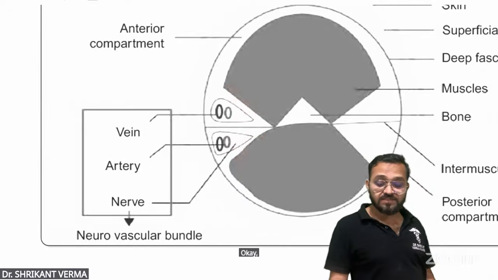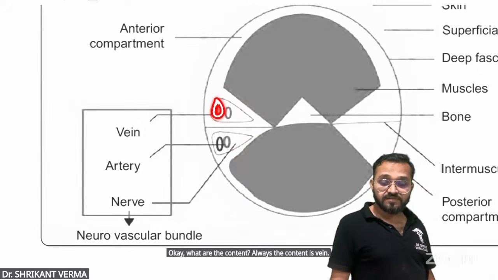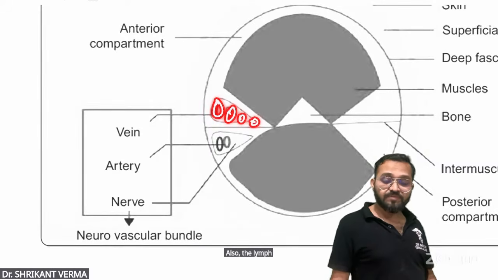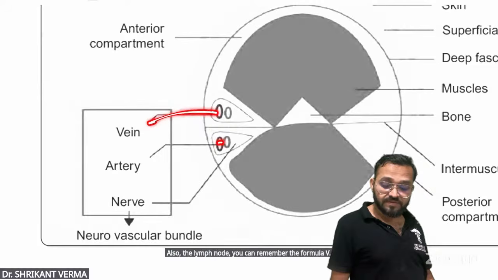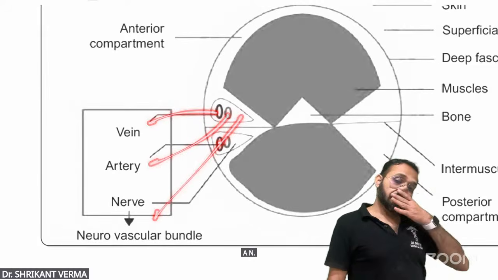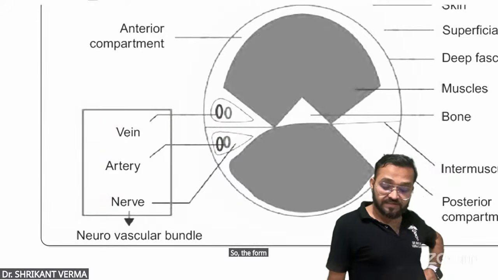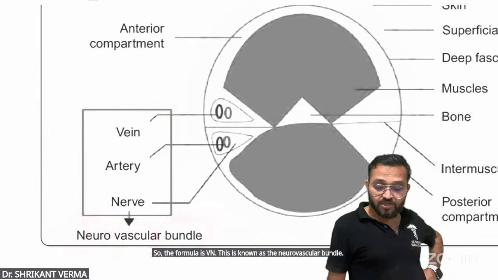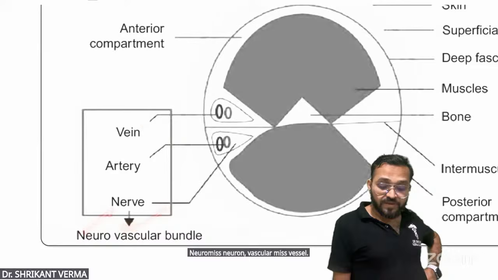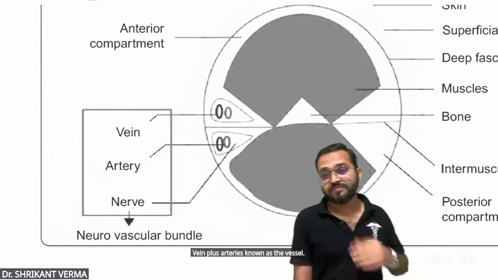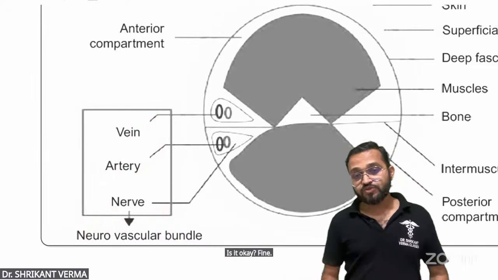What are the contents? Always the contents are vein, then artery, then nerve, also the lymph node. You can remember the formula VAN. This is known as a neurovascular bundle. Neuro means neuron, vascular means vessel. Vein plus artery is known as a vessel. Is it okay? Fine.